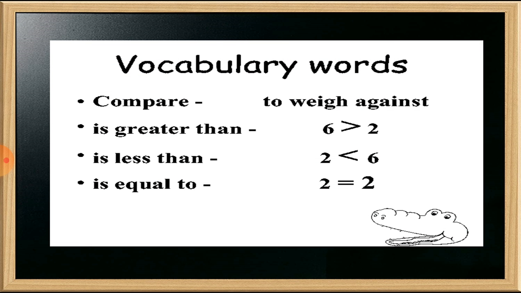So students, here are some vocabulary words for you: is greater than, is less than, and is equal to. This is the symbol for greater than, this is the symbol for less than, and this is the symbol for equal to. Here you can read this as 6 is greater than 2. I repeat, 6 is greater than 2. In this one, 2 is less than 6, and 2 is equal to 2. This way you use the symbols to read.